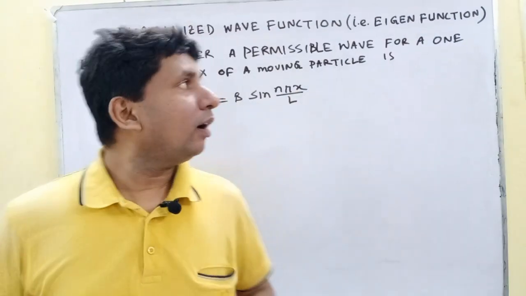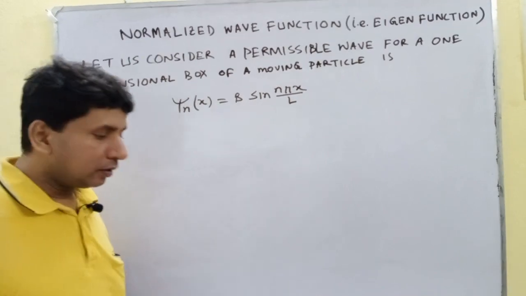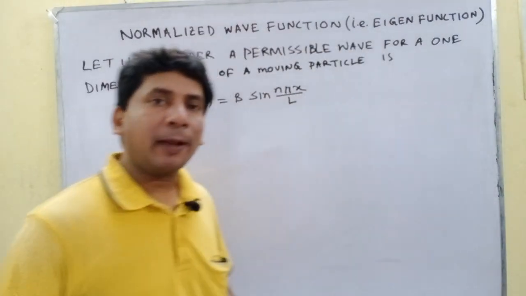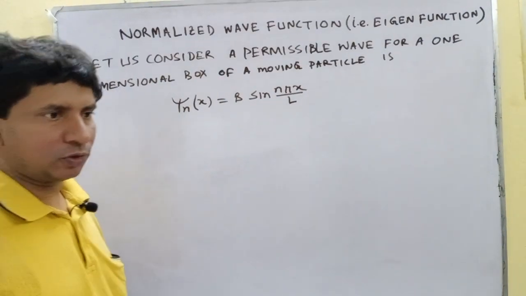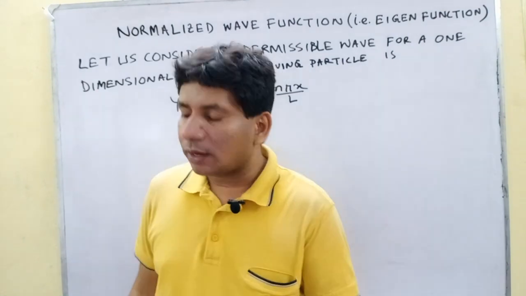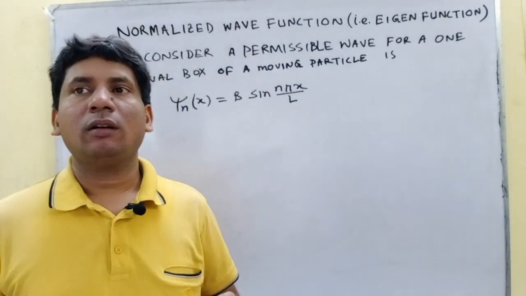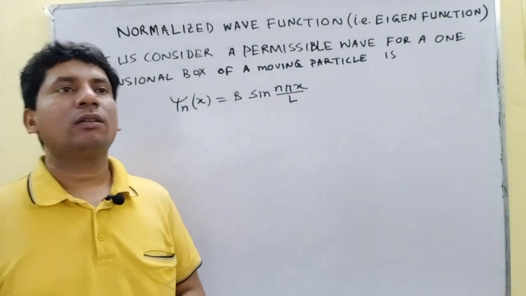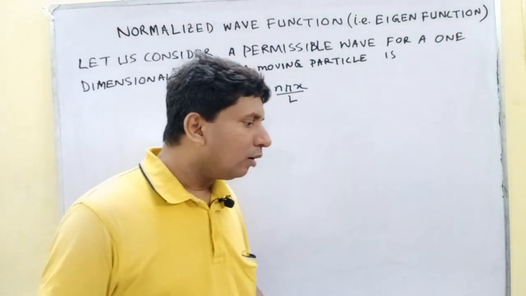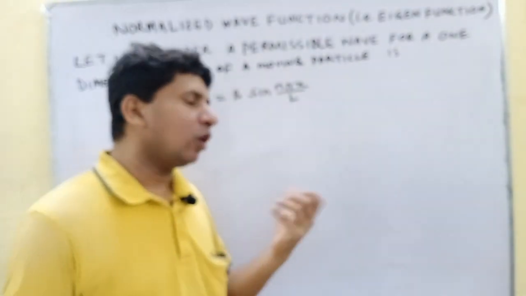In this video, I will derive the normalization wave function. Okay, what is a normalization wave function? Normalized means an acceptable wave function in quantum mechanics. In this lecture, I will just derive the normalized wave function for the one-dimensional box problem.